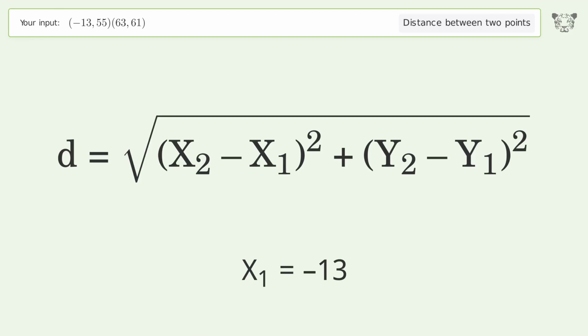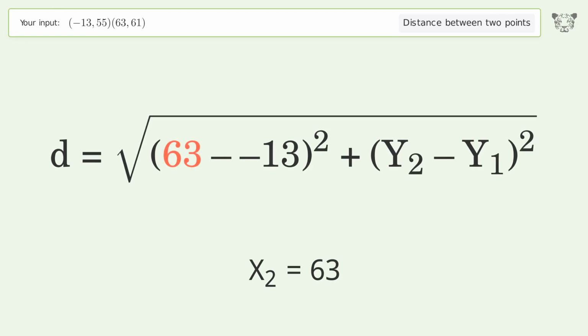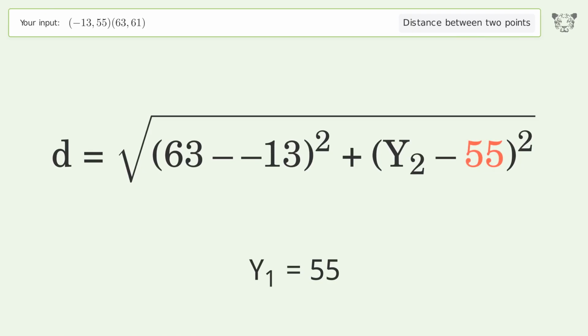x1 equals -13. x2 equals 63. y1 equals 55. y2 equals 61.